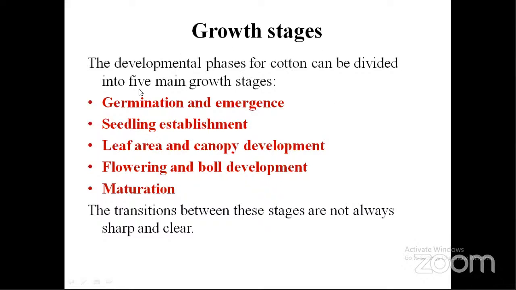Growth stages. There are mainly five growth stages for the cotton crop: germination and emergence, seedling establishment, leaf area and canopy development, flowering and boll development, and maturation. The transitions between these stages are not sharp and clear. That means we cannot differentiate these growth stages exactly, meaning at a particular time this growth stage will end and the next growth stage will start. We cannot say these transitions in the cotton crop.